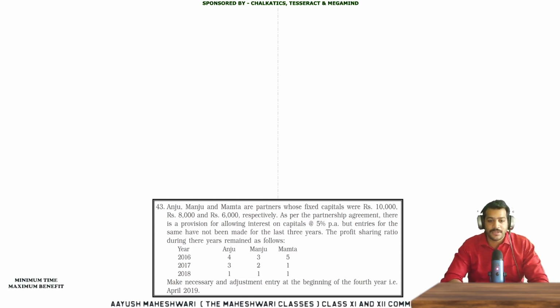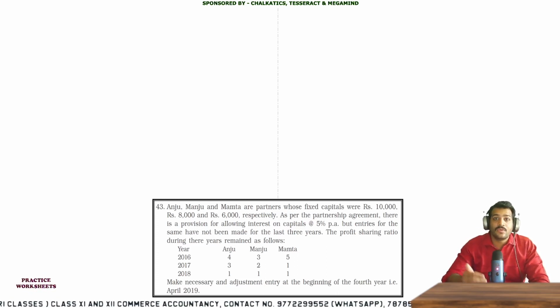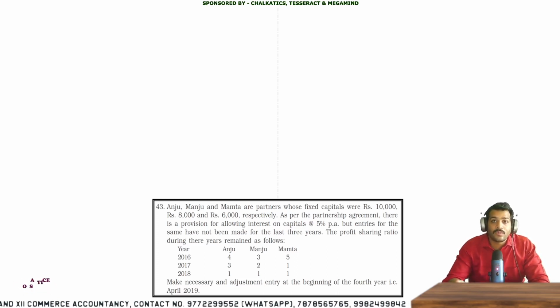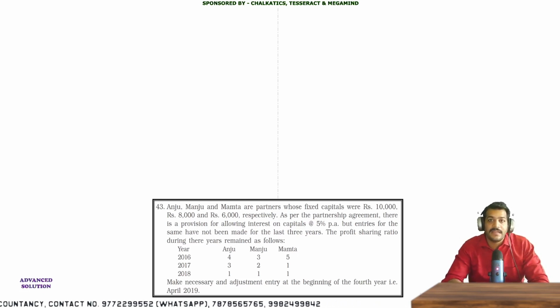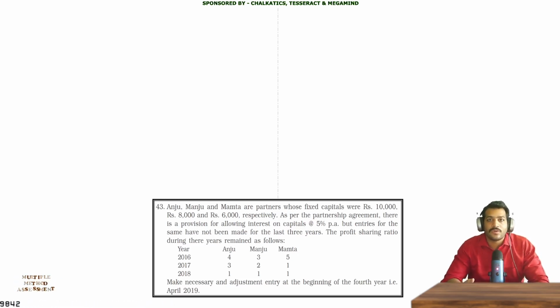Now consider the question. Anju, Manju and Mamta are partners whose fixed capital means there is no change in the capital throughout the year unless there is addition or withdrawal of capital. So fixed capital represents opening capital and closing capital, both are the same. Actually, we need to calculate interest on capital on the opening capital. Right now they are giving the closing capital, but since it is fixed capital, opening and closing capital both remain the same.